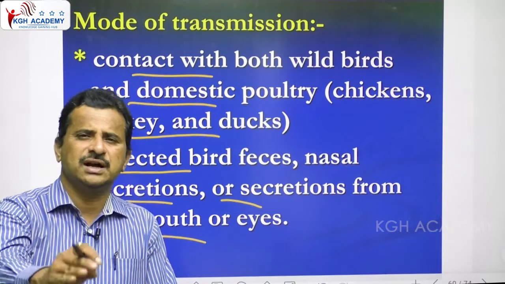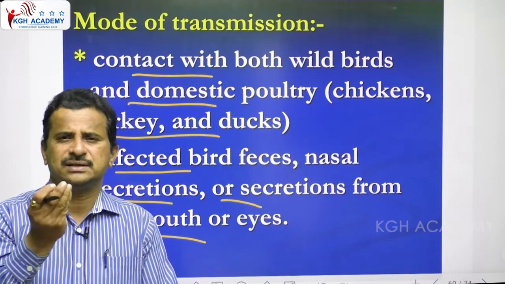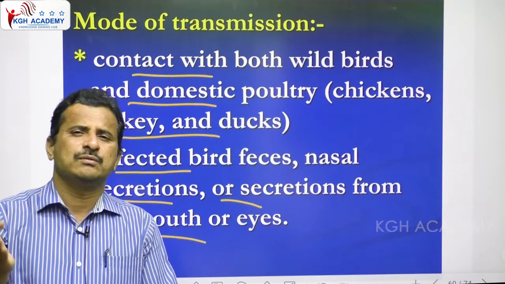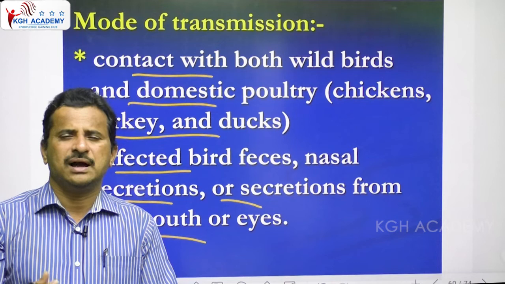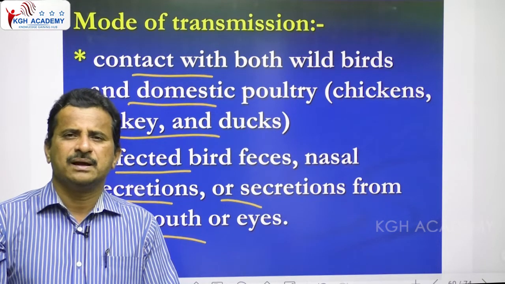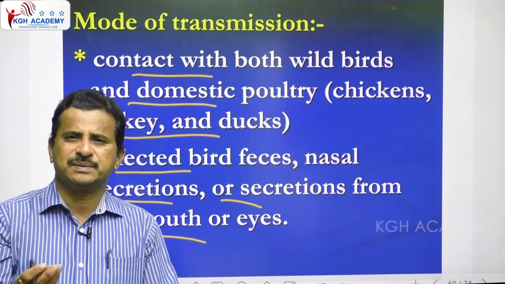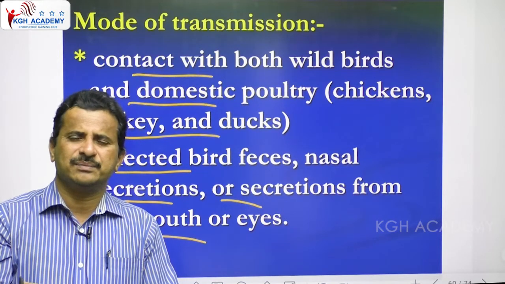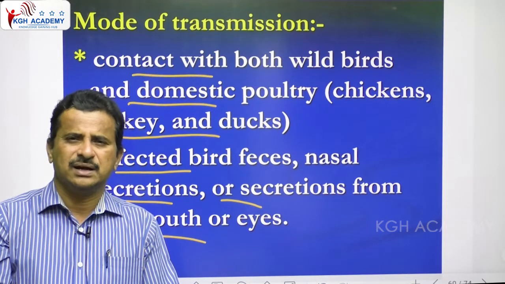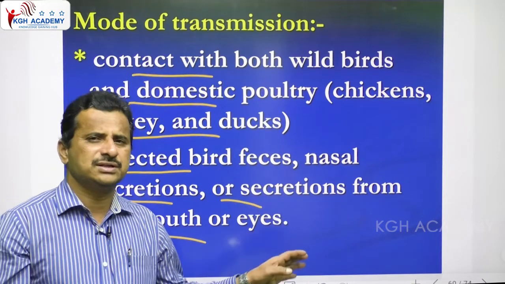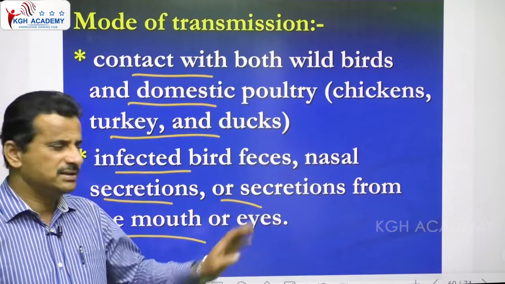So after touching them, and then placing that hand on the nose, eyes, throat, or mouth, what happens? The virus enters our body. Or sometimes because of the air, if the virus is present in that area, virus-containing dust enters our body. There is a chance of causing this disease.